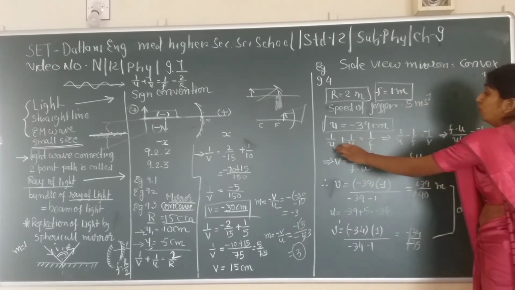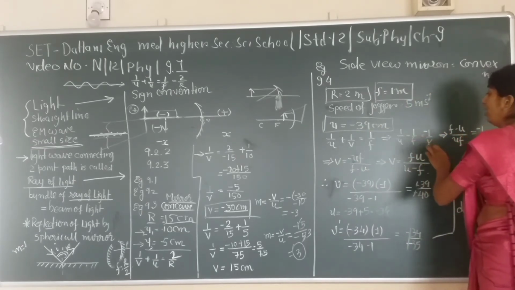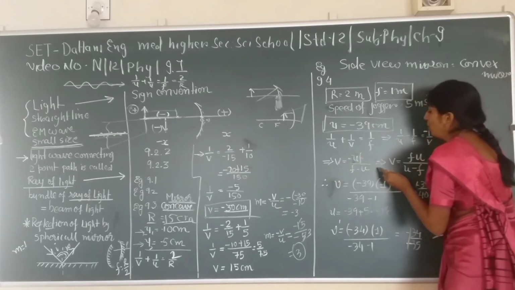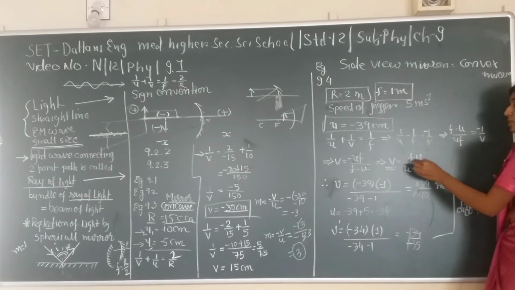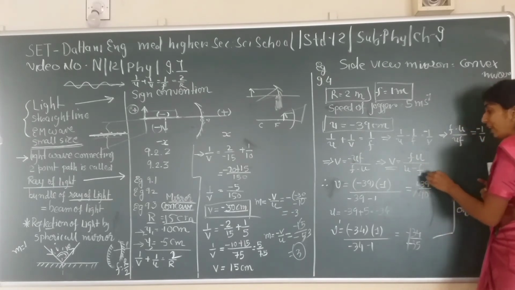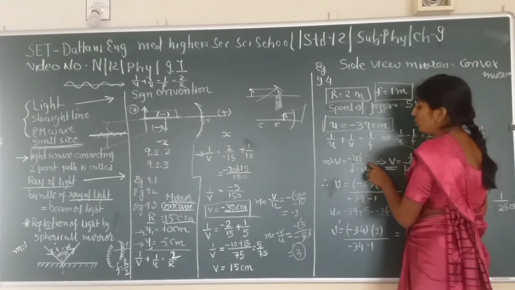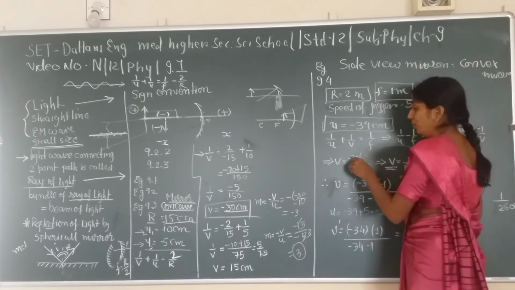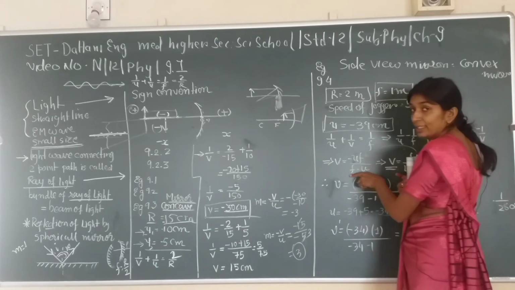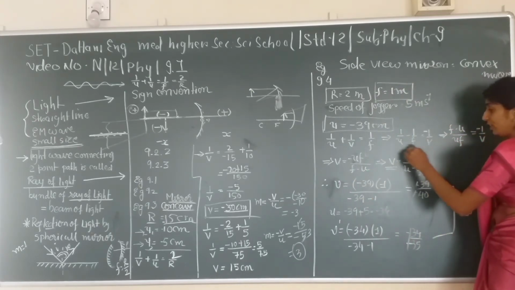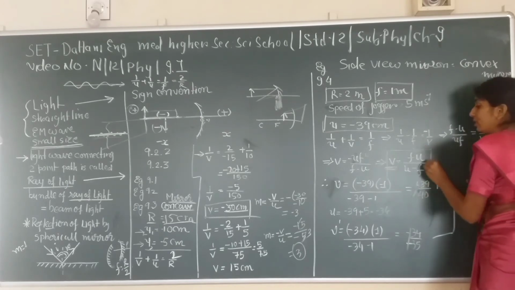That means 1 upon u minus 1 upon f is equal to minus 1 upon v, and from that we can derive v is equal to f times u divided by u minus f. You may encounter this term too, minus u f divided by f minus u; if you add the minus sign over here, then it is minus f plus u, and that's what is written over here. So this is the formula.